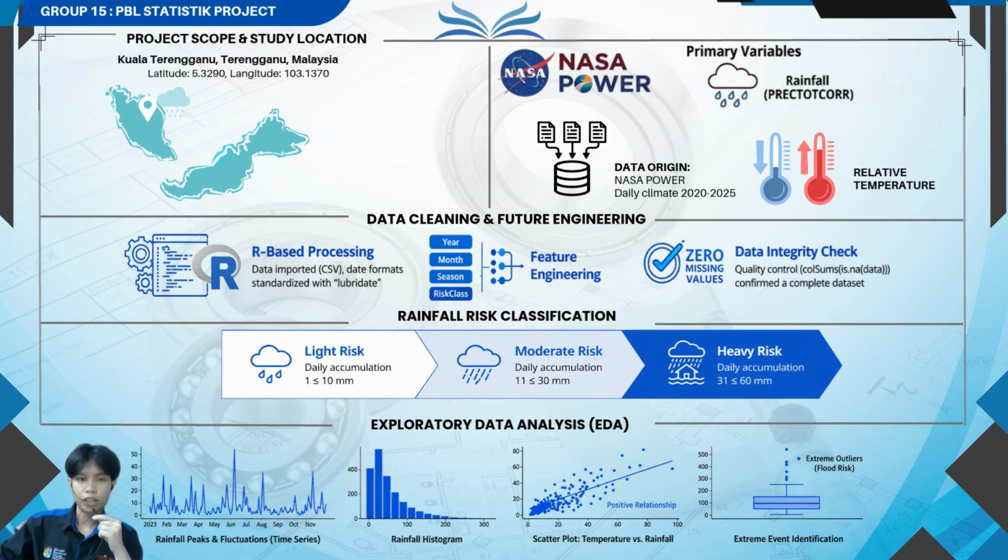From the exploratory data analysis, we observe the fluctuations in rainfall over time, a concentration of lower rainfall values in the histogram, and a positive relationship between temperature and rainfall in the scatter plot.